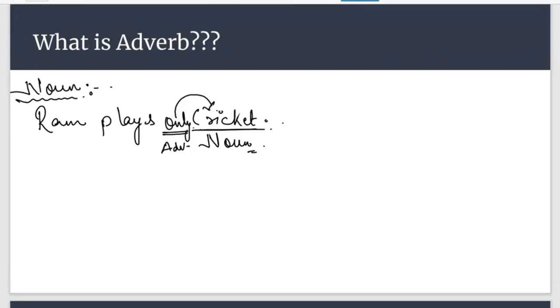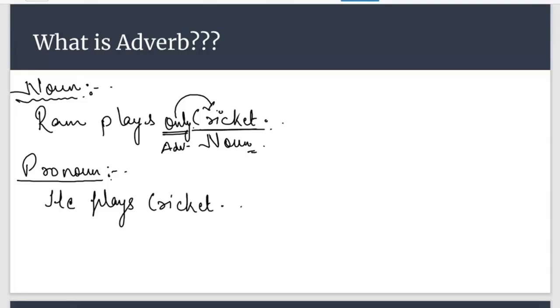Good. Now instead of Ram, if I say, he plays cricket, in this sentence, which word is behaving as pronoun? Very good, it is he. And if I say, only he plays cricket, then in this sentence, the word only is adding something to the meaning of pronoun. Ram plays only cricket gives a different meaning, and only he plays cricket conveys a different meaning, right? In the first sentence, only is qualifying a noun, and in the second sentence, only is qualifying a pronoun.